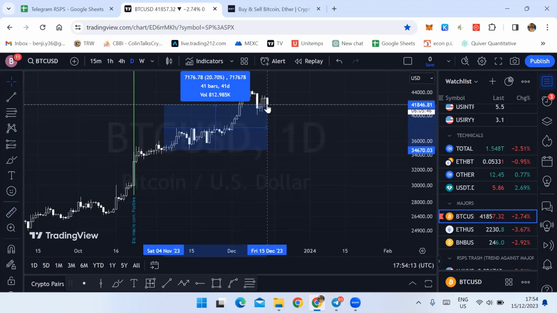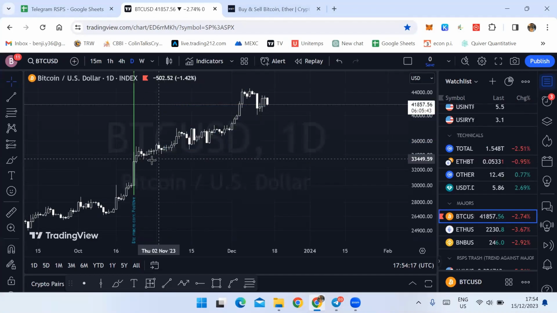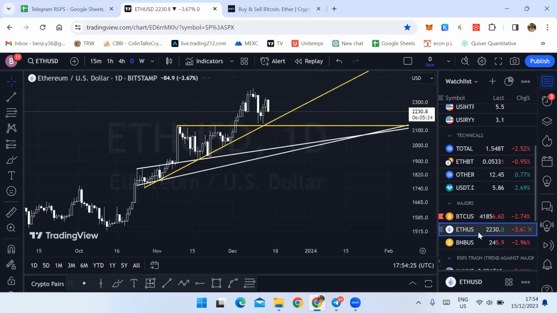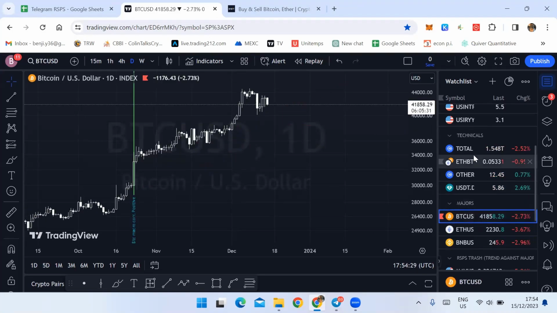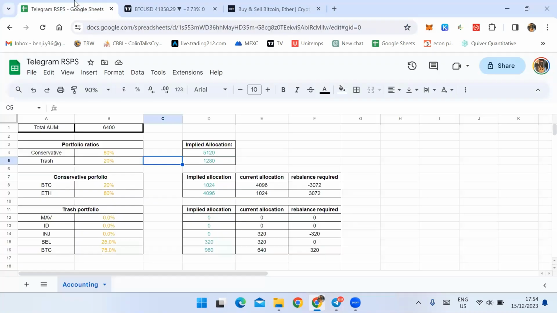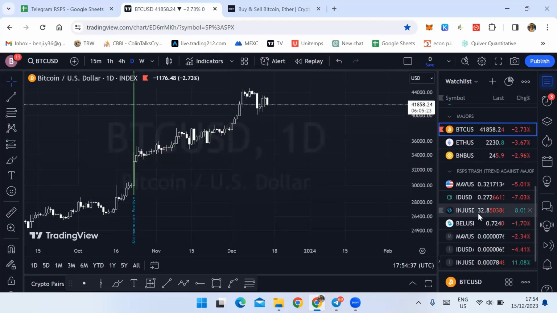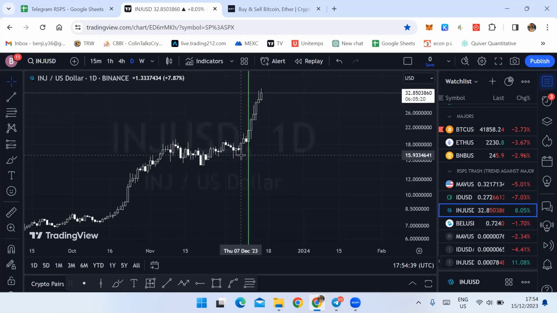But anyway, as I was saying, whether you follow the signals from where I give it to you or maybe a little bit later, it's kind of the same thing, right? And for the trash portfolio, you need to be quite quick with these because these tend to move up and down really fast.